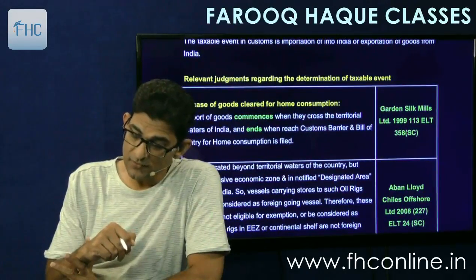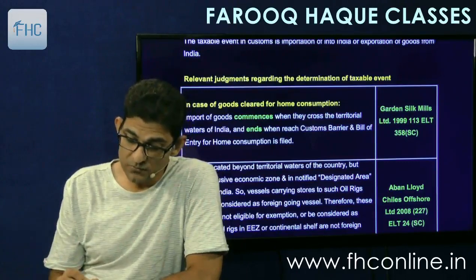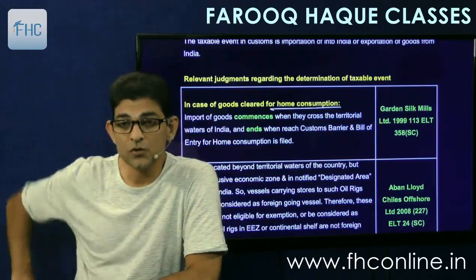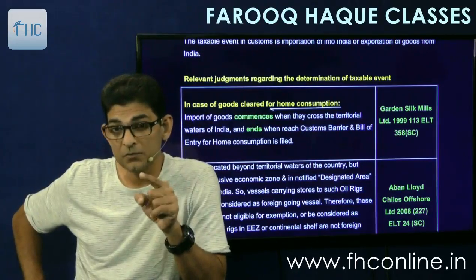So first case is given, Garden Silk Mills. Then in case of goods cleared for home consumption, this is called as home consumption. When we file bill of entry and remove the goods, that is called as home consumption.